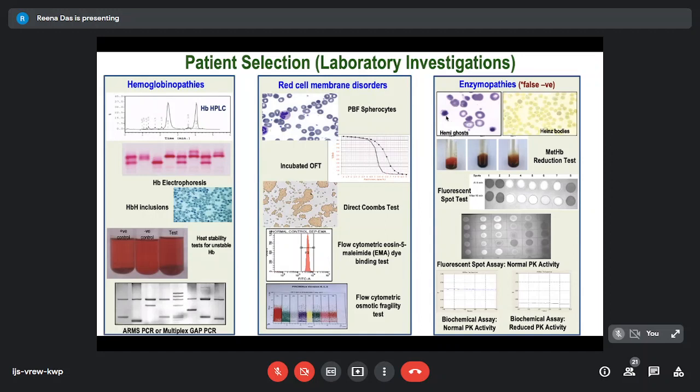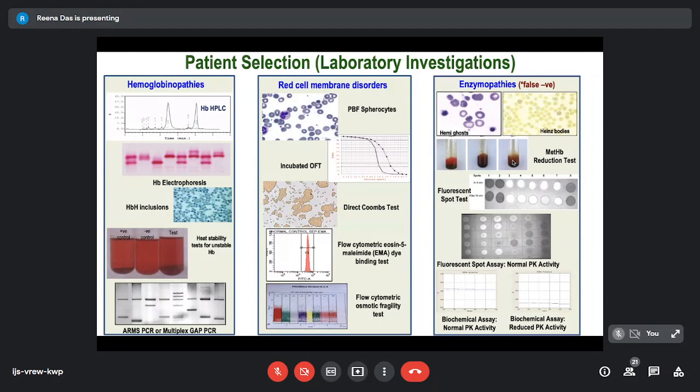If you don't look at them very carefully, they look like spherocytes, but you can see that the hemoglobin has come to one side and there is a clear space here. So these are the Burr cells and the ghost cells. And you can do the Heinz body test. We do the hemoglobin reduction test, but there are many quantitative assays which give you the exact values.